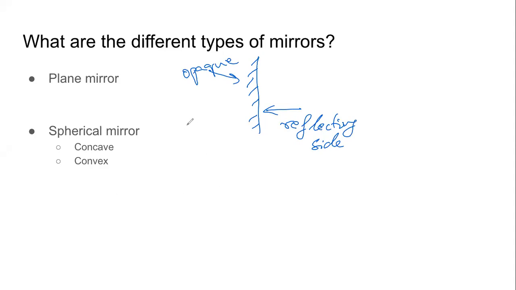Concave mirror is shown like this. It can also be shown like this. See, the reflecting side is the inner side of the sphere. It is called concave mirror.